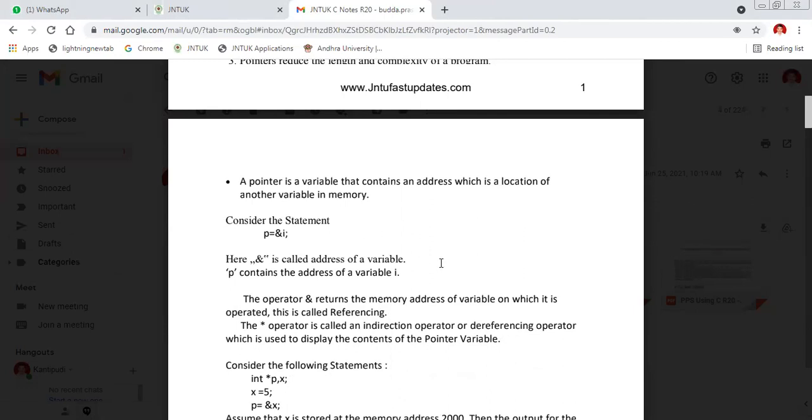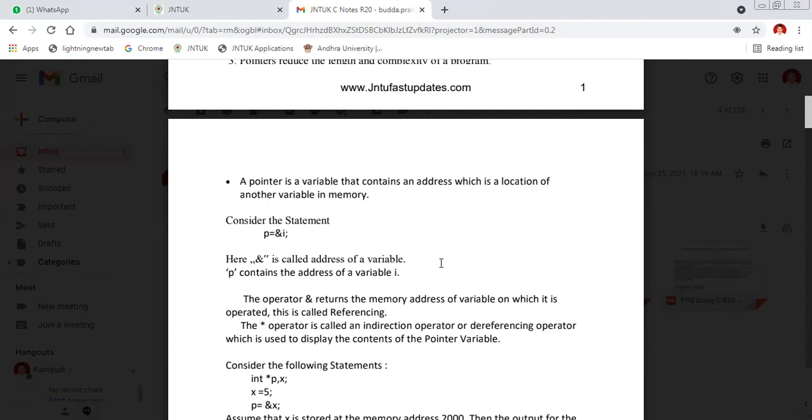Consider the statement. Already we wrote some program: p is equal to ampersand i, where i is a variable belonging to any existing data type. So that particular variable's address will be placed in p. Here ampersand is called the address-of operator. p contains the address of variable i. The ampersand operator returns the memory address of the variable on which it is operated. This is called referencing.